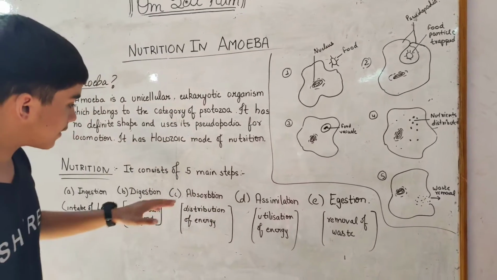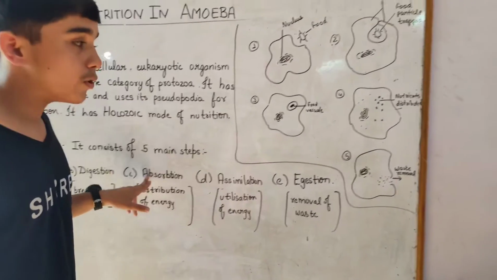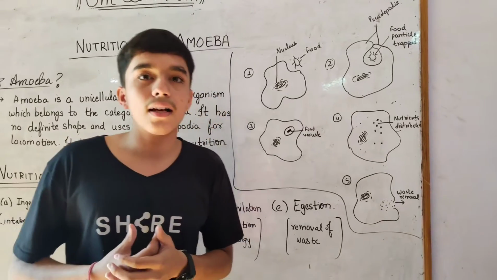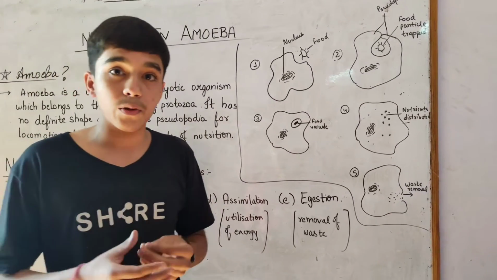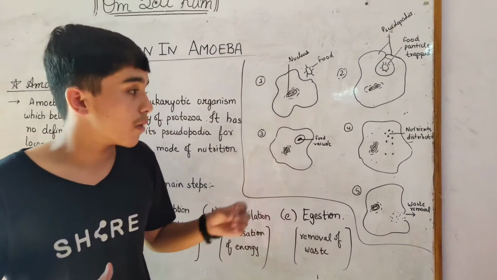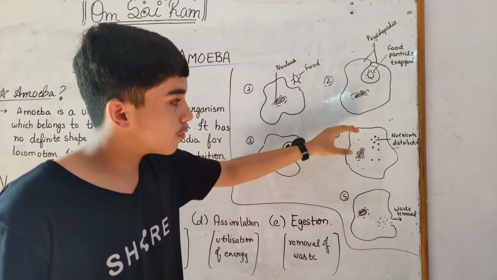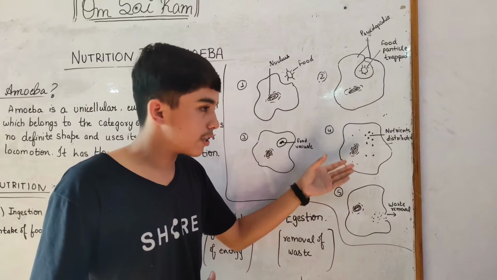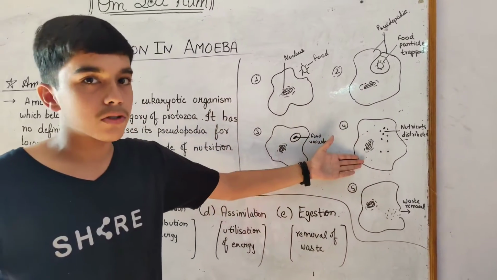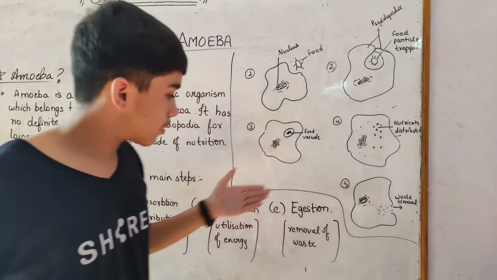Digestion is completed. Our next step is absorption. What do you mean by absorption? Absorption is the breakdown of nutrients and distributing it to the cell organelles. But how is it done? It is done by simple diffusion. The nutrients are moved to separate cell organelles for their utilization by the process of diffusion. Now, absorption is also completed.